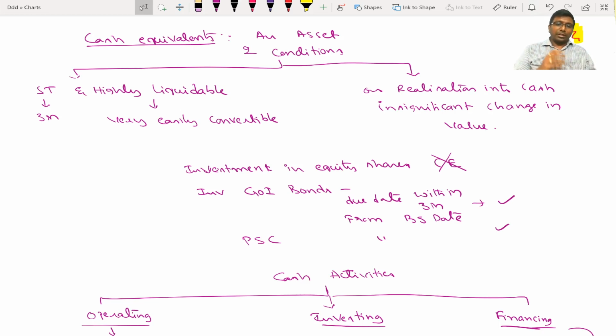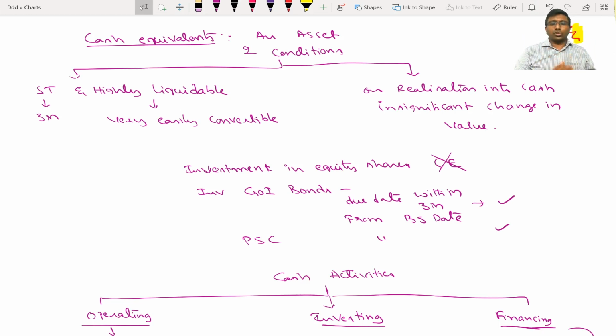Next, investment in government bonds. Investment in government bonds which are due within 3 months from the balance sheet date can be called cash equivalent. Investment in preference shares, generally the market may not be possible, but theoretically yes, those which are due within 3 months. Within 3 months you will be getting the exact amount.